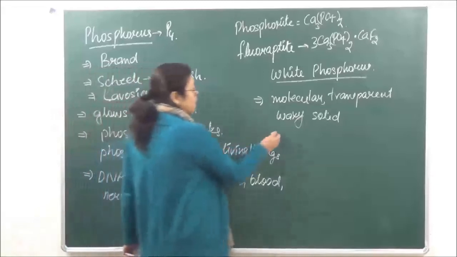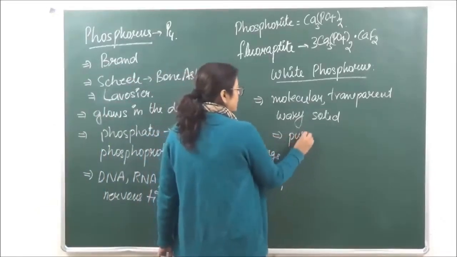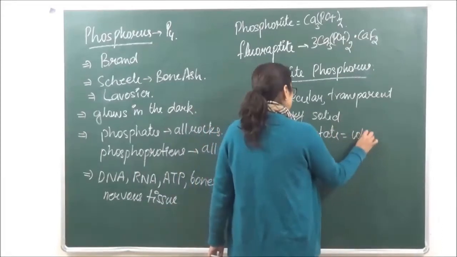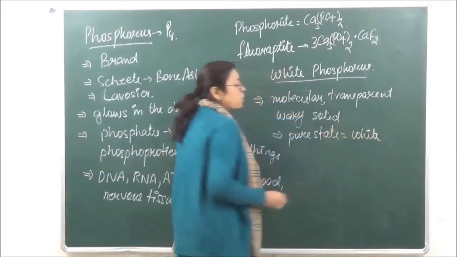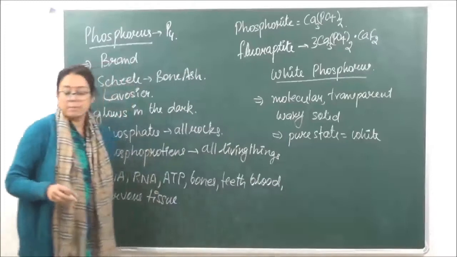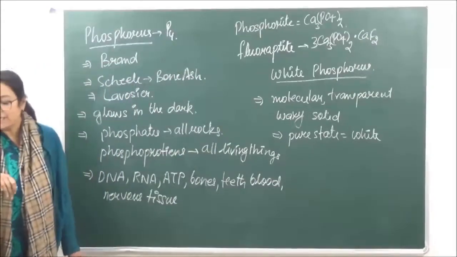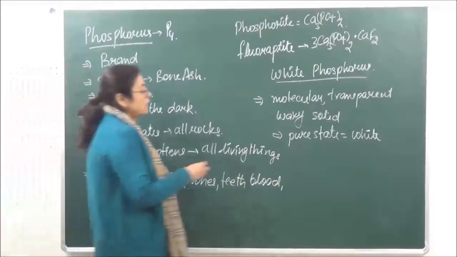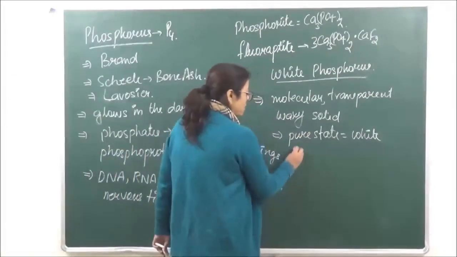And then number 2, in the pure state it is white. जब pure state में हम लोग देखते हैं, it is seen that in the pure state it is white in color, but it appears to us as yellow.